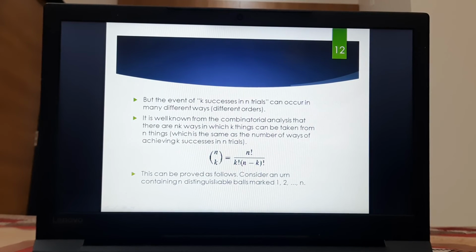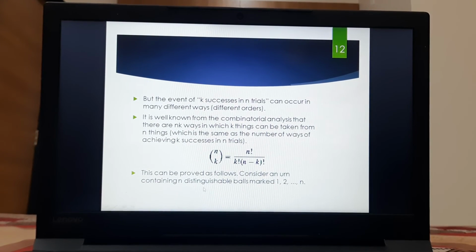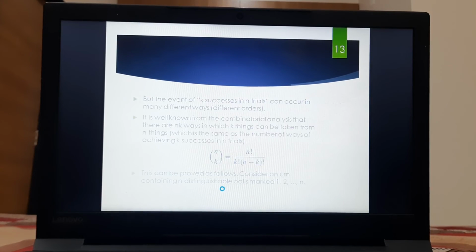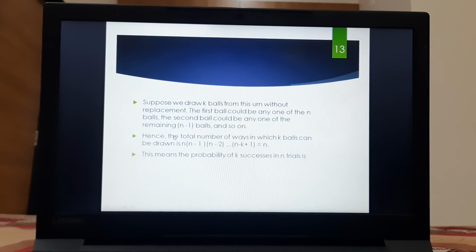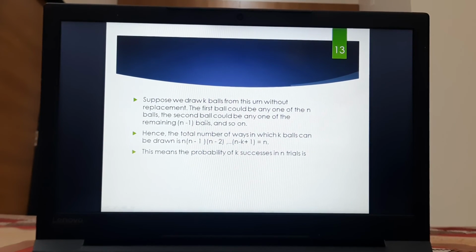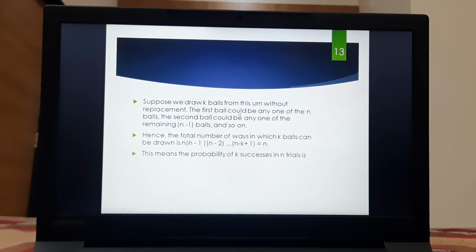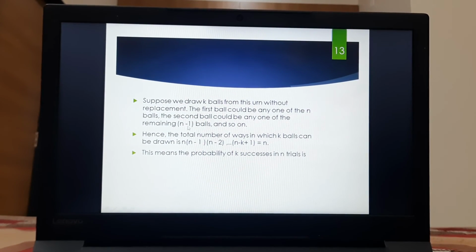This can be proved as follows. Consider an urn containing n distinguishable balls marked 1, 2 up to n. Suppose we draw k balls from the urn without replacement. The first ball could be any one of the n balls. The second ball could be any one from n minus 1 balls, as we have taken out one of the balls from the box, so there are n minus 1 balls left in the box.